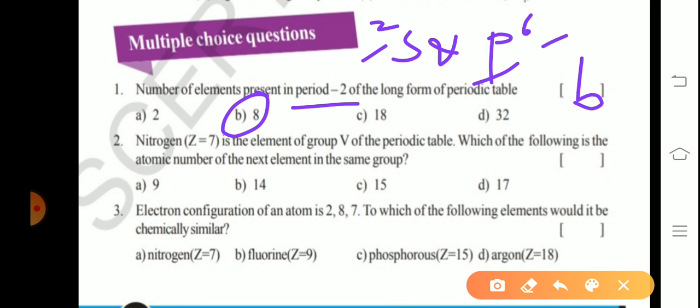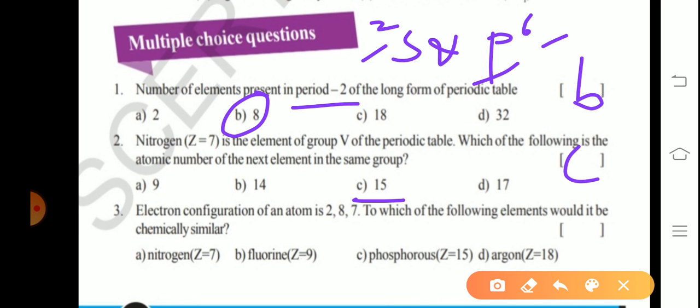Nitrogen 7, the element of group 15 of the periodic table. Which of the following is the atomic number of the next element in the same group? That is absolutely phosphorus, because in that period also S and P subshells. So total 8, 7 plus 8 15.